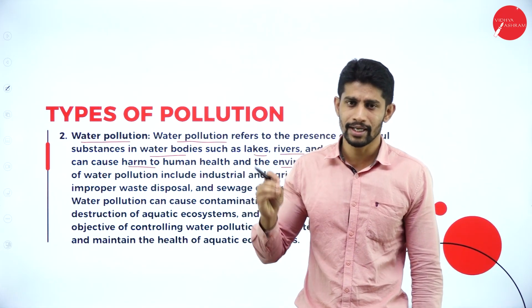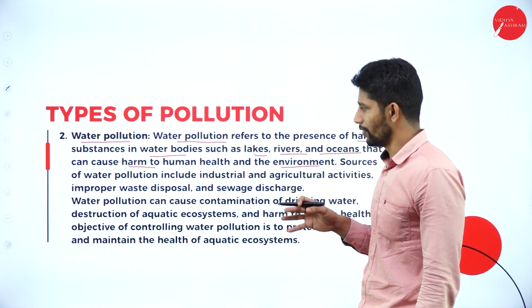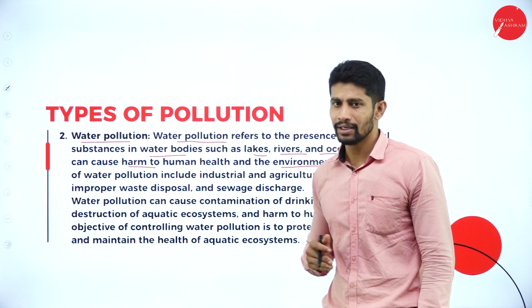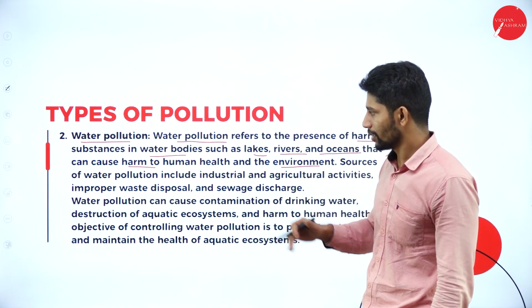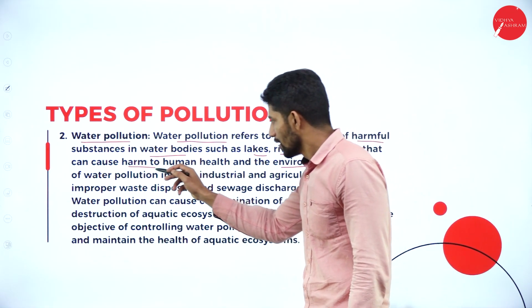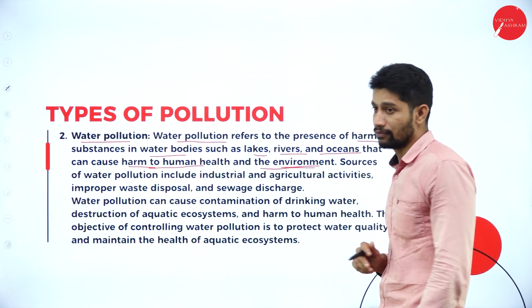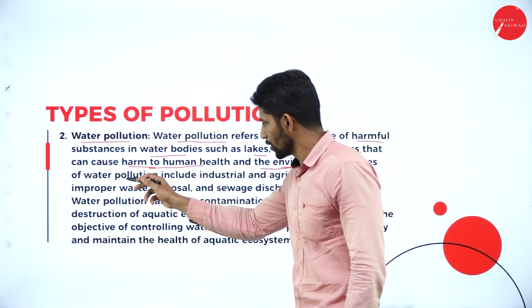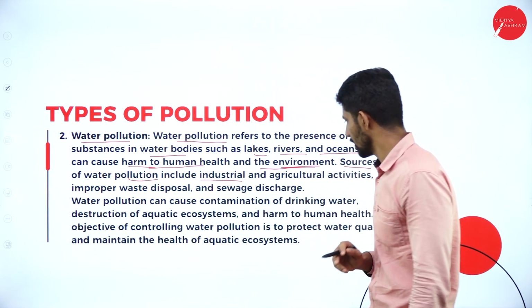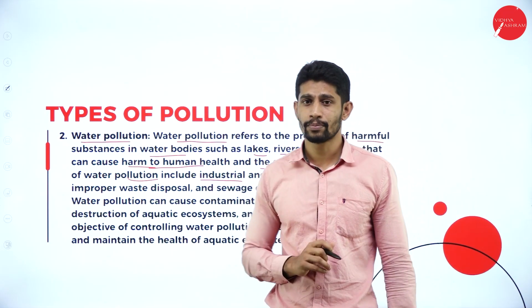Okay, in rivers, lakes and oceans, that is called water pollution, where harmful substances mix with lakes, rivers and oceans, and those substances cause harm to human health and also to the environment. Next, the sources of water pollution include industrial and agricultural activities. Yes, sources of water pollution.